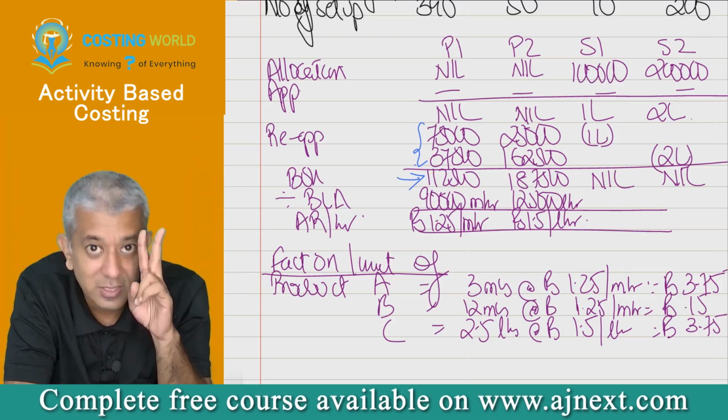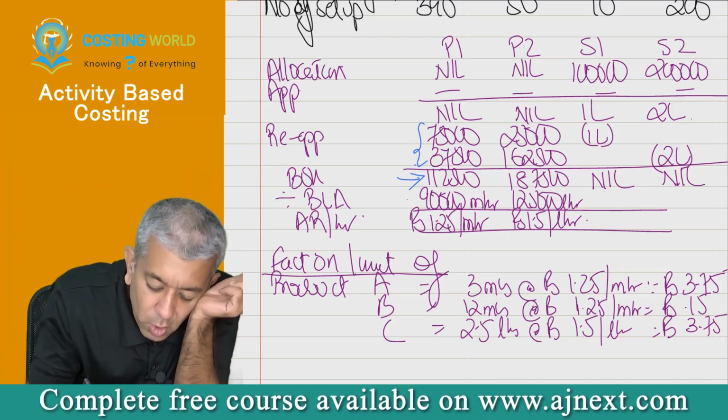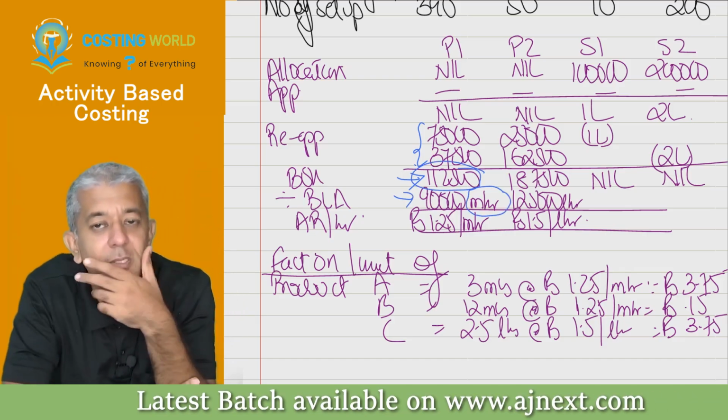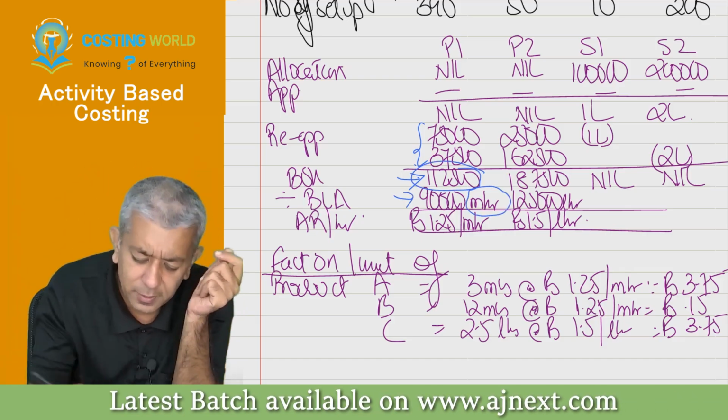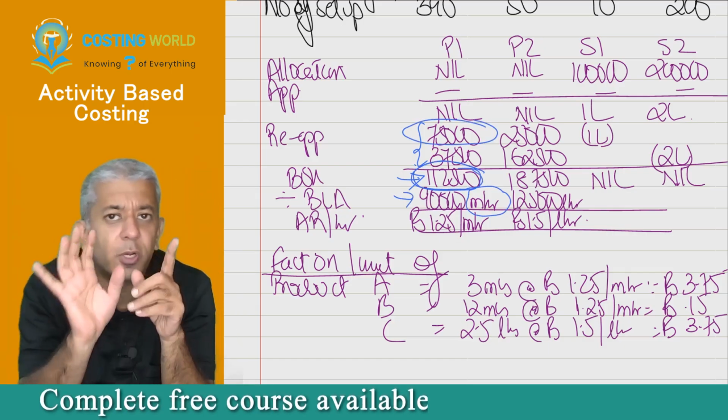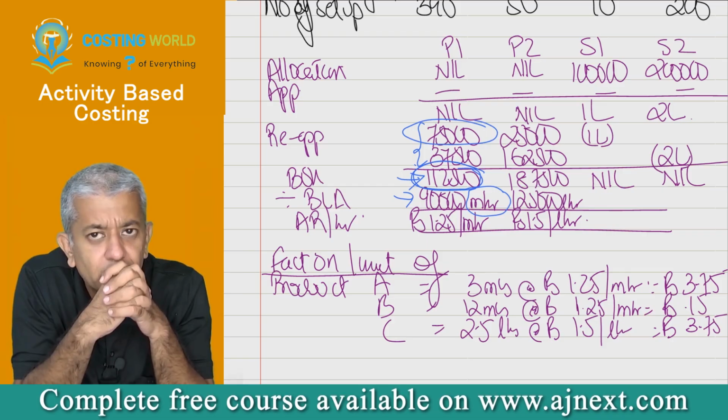And then you made your second mistake. What second mistake? Both these costs you absorbed based upon machine hours. Try to think. Out of 112,500, can we say the majority is nothing but your ordering cost? Yes.